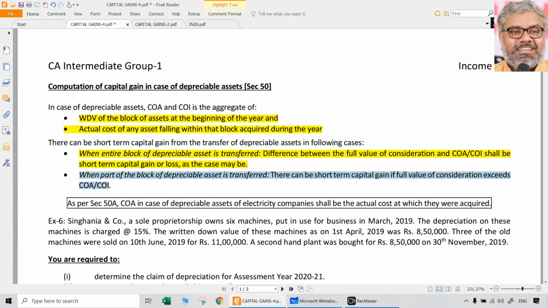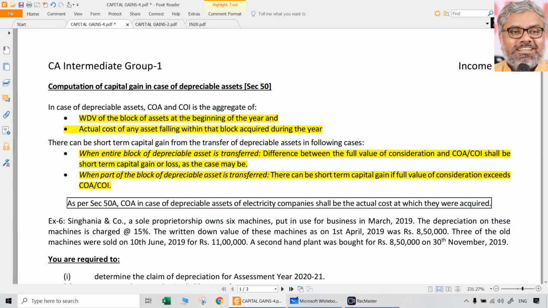What if a part of the block of depreciable asset is sold? Then only the situation of short-term capital gain can happen, because only part of the block has been sold. There is a possibility of short-term capital gain, that too if the full value of consideration exceeds the cost of acquisition and cost of improvement. What is the cost of acquisition and cost of improvement in this case? It is always the same, that is, opening WDV plus assets acquired during the period. So if only part of the block of depreciable asset is transferred, then there will be only a possibility of either a short-term capital gain or depreciation itself.